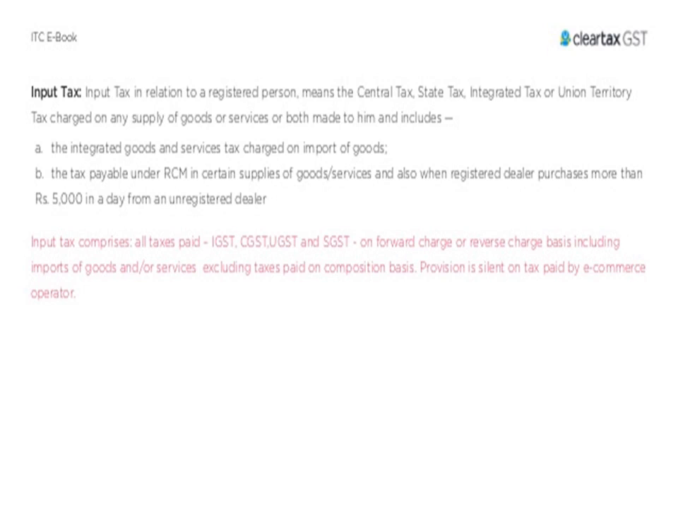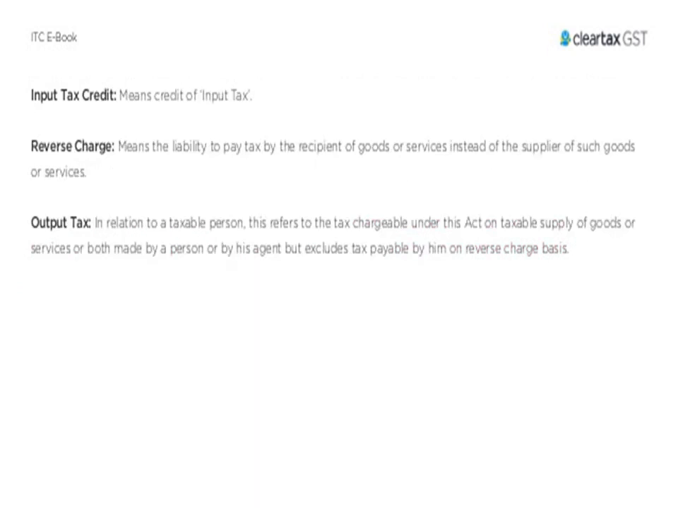It excludes taxes paid on a composition basis and the tax paid by e-commerce operators. Input tax credit means the credit of input taxes, and reverse charge means the liability to pay tax by the recipient of goods and services instead of the supplier. The output tax, in relation to a taxable person, refers to the tax chargeable under this Act on taxable supply of goods and services, or both, made by a person or his agent, but excludes tax payable by him under reverse charge.